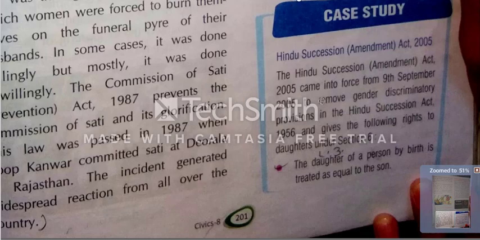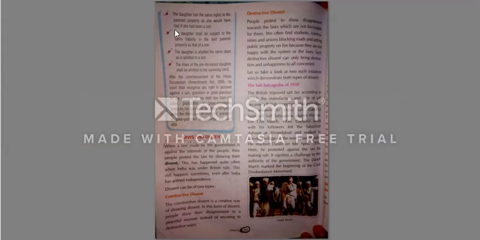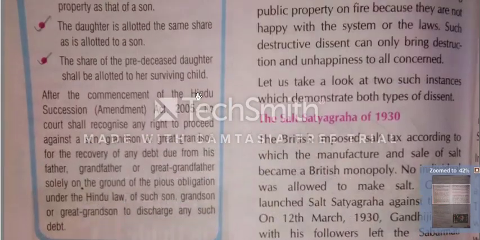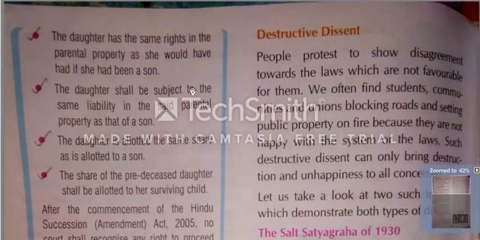Now we will go on second point. I hope that you can see on the screen clearly. The daughter has the same right in the parental property as she would have had if she had been a son. The daughter shall be subject to the same liability in the said parental property as that of a son.